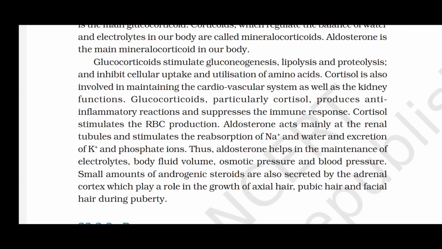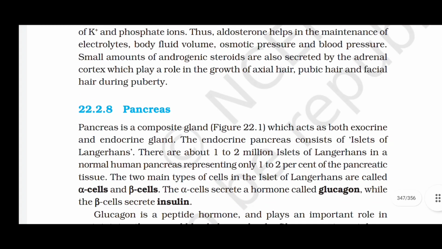Aldosterone acts mainly at the renal tubules and stimulates the reabsorption of Na+ and water and excretion of K+ and phosphate ions. Thus, aldosterone helps in the maintenance of electrolytes, body fluid volume, osmotic pressure, and blood pressure. Small amounts of androgenic steroids are also secreted by the adrenal cortex, which play a role in growth of axillary hair, pubic hair, and facial hair during puberty.